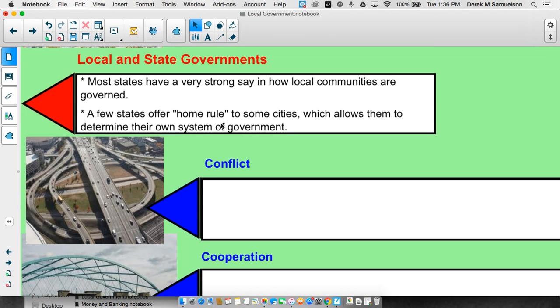Now, most states don't do this. Most states just say everybody's going to have a mayor, everybody's going to have a city council, and that's how we do it in this state.